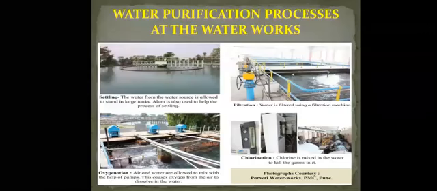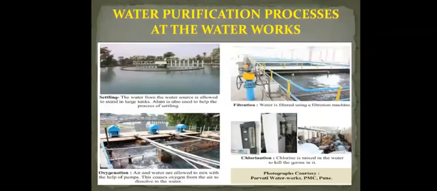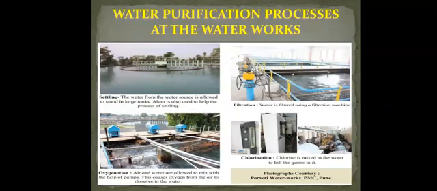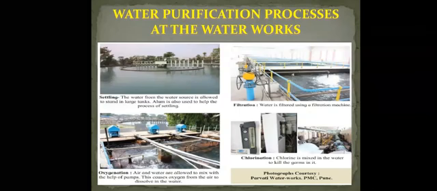Then the water is filtered using a filtration machine. As in our home, we have that RO system, that is a small system. But in factories like this, they have a big filtration machine with the help of which they filter the water. Chlorination. Chlorination means chlorine. Whenever we go to a resort, in the swimming pool, they mix chlorine so that the water gets clean and the germs in it are killed. So chlorine is mixed in the water to kill the germs in it.